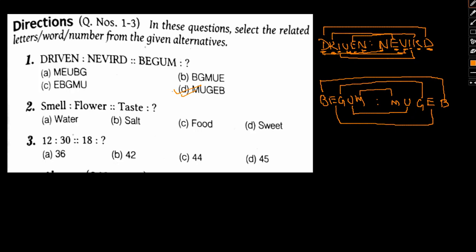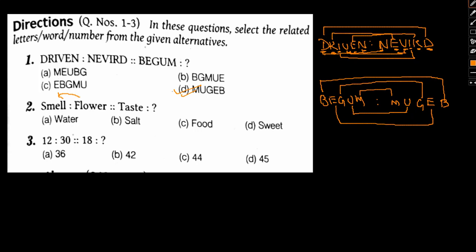Having said that, let's move to question number 2. We have to find a similar kind of relationship that is expressed between smell, flower and taste. What we have here is smell, flower. So a flower we can smell. A flower releases fragrance that we can detect by the smell. Similarly, if we talk about food, food we have to taste, right?